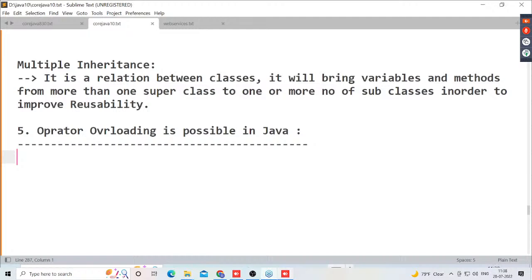Once I start object orientation, then every Sunday I will conduct some workshops. Workshops in the sense of individual topics I want to complete. That's my actual plan. But this Sunday, I'm almost entirely vacant. I don't have any work. So I'm ready to take the class, but it depends on you. I'm thinking if any one person says no, I will not take the class. If all of you are coming, then I will take the class. Why? Because I don't want to miss even a single person. Because that is an extra schedule as per the plan.